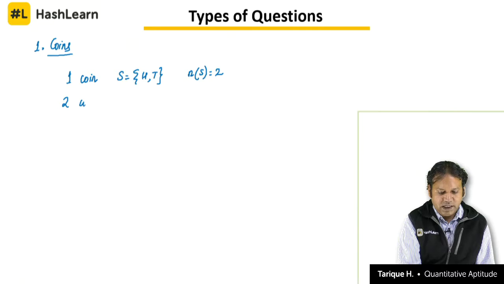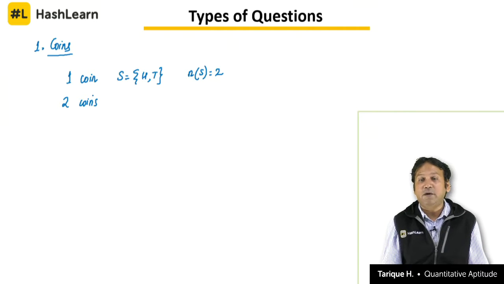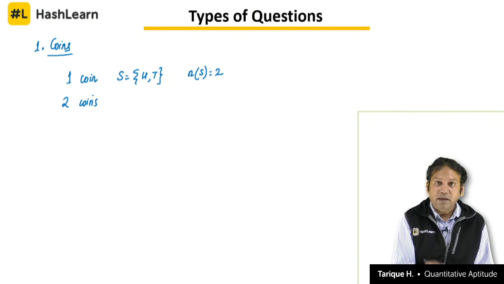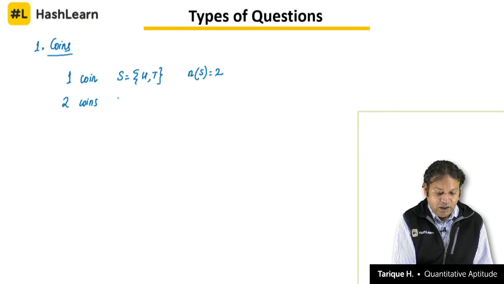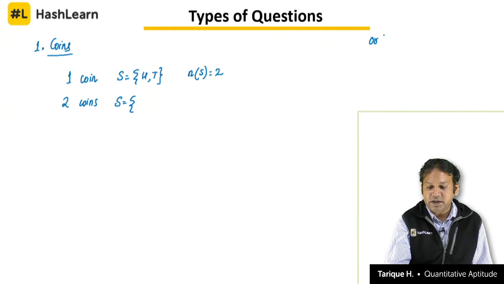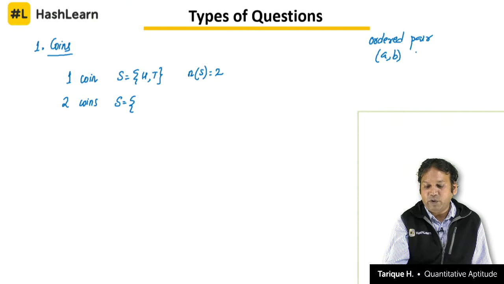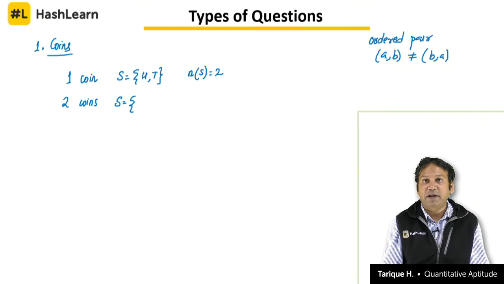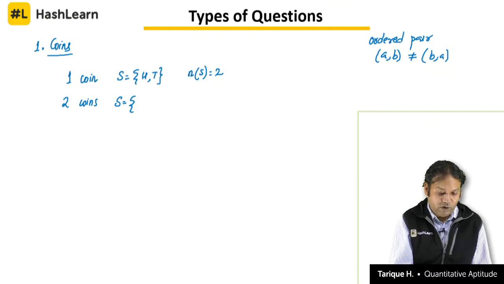When we have 2 coins, that means 2 coins are tossed together, or one coin is tossed twice, one after the other, both are the same. In the way we solve the questions, both are the same. So when we have 2 coins, the sample space will be in ordered pairs. Now what is an ordered pair? An ordered pair is one in which the order of elements is important. A comma B is not the same as B comma A. In the first one A is before and then B is after. In the second one B is before and A is after. They are different. That is why we call them ordered pairs.